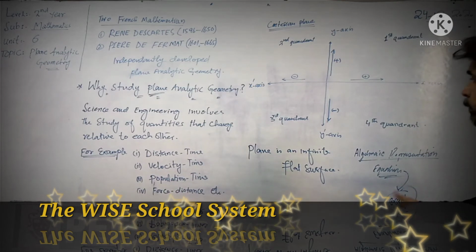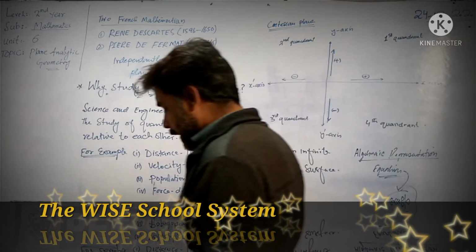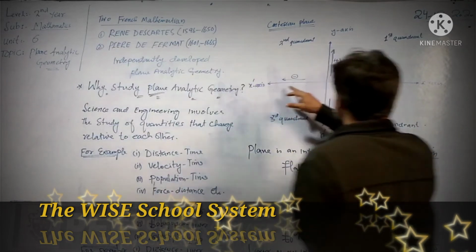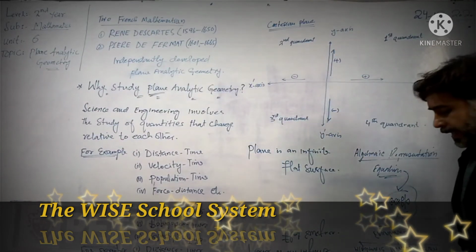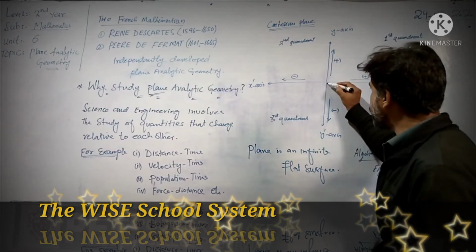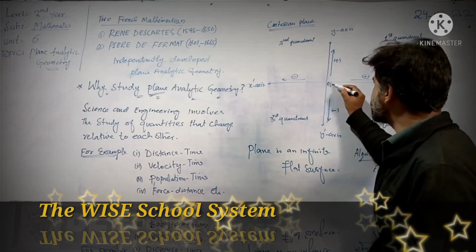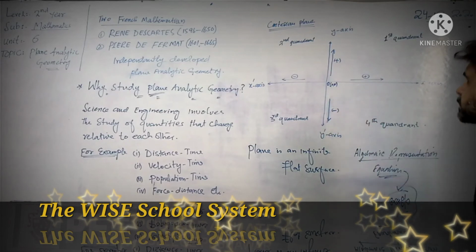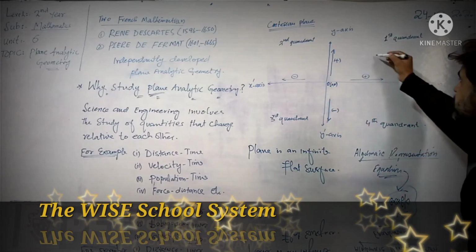In order to see how we can do this, let me first introduce the Cartesian plane. Dear students, if we draw two perpendicular lines which intersect each other at this point O, having coordinates 0, 0, these two lines make this first quadrant.